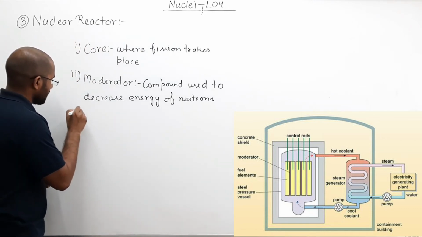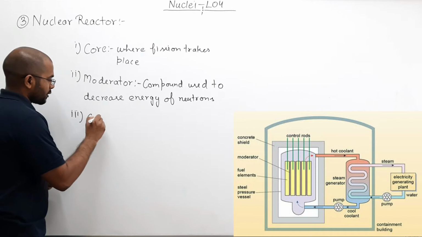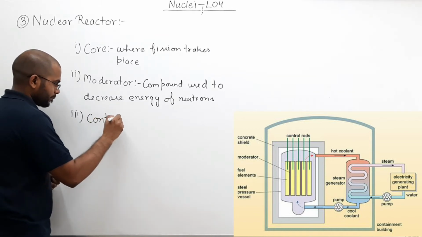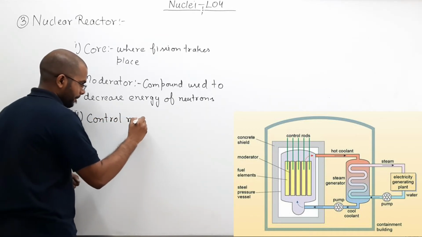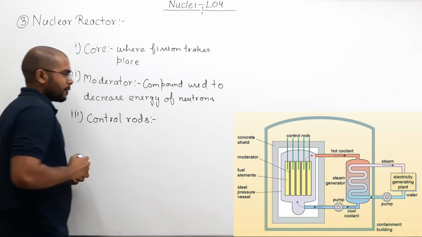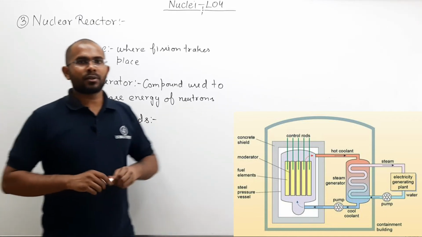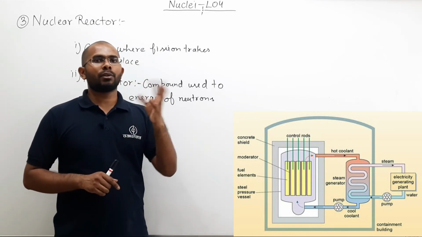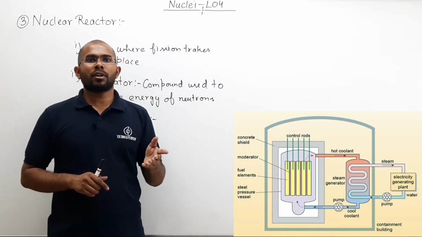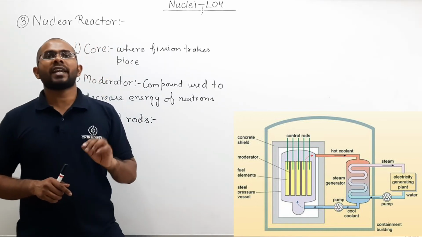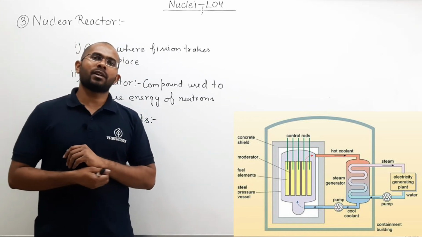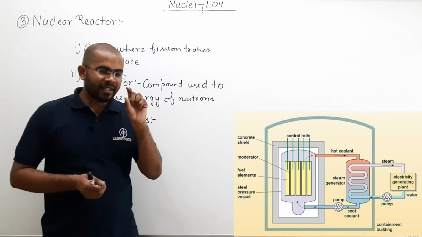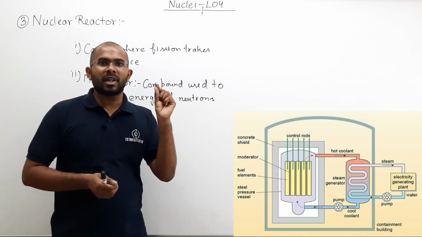After that there are control rods. What are control rods? Control rods will absorb extra neutrons. For example, if 3 neutrons are created, the control rods will absorb the extra neutrons. Why are we doing that? To maintain the K value. K value is the multiplication factor.